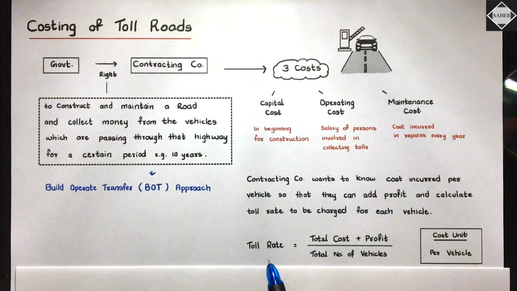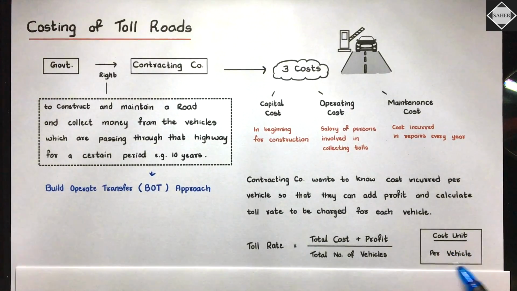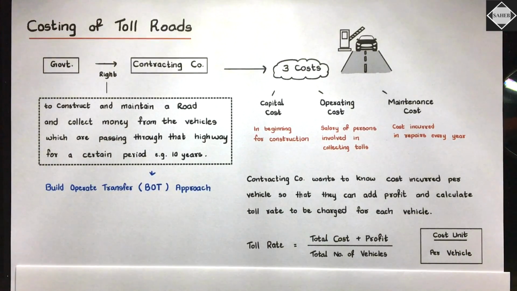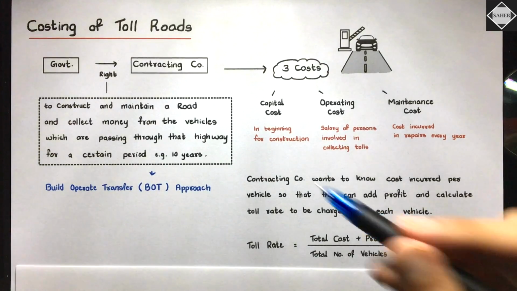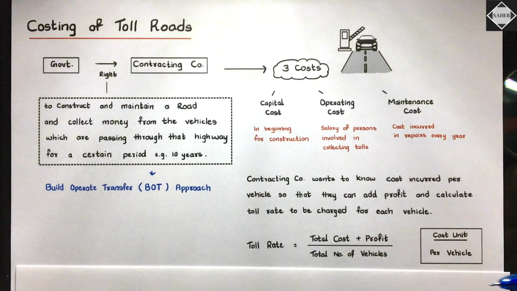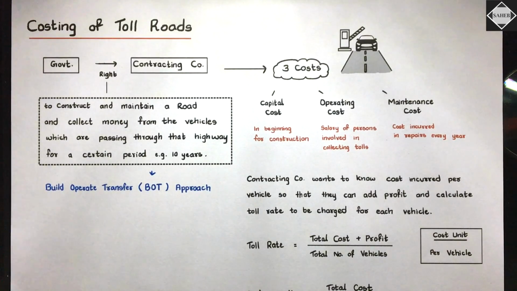So see here the formula. Toll rate means price per vehicle. It's a selling price. Total cost plus profit, which means total revenue, divided by total number of vehicles. That is what we are going to do. So the cost unit is per vehicle, because the toll plaza is getting money from each vehicle. So that's their cost unit. Is that clear?